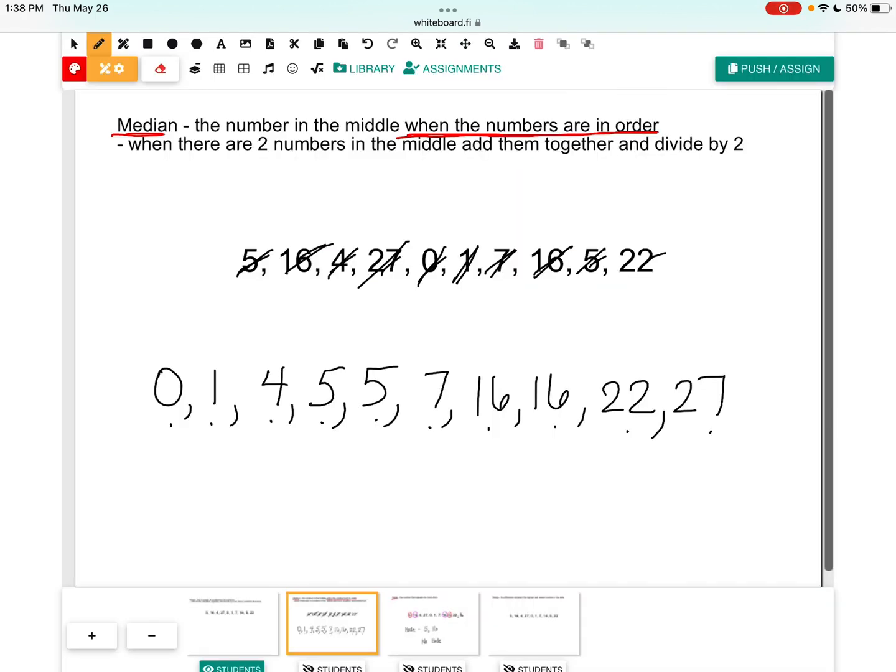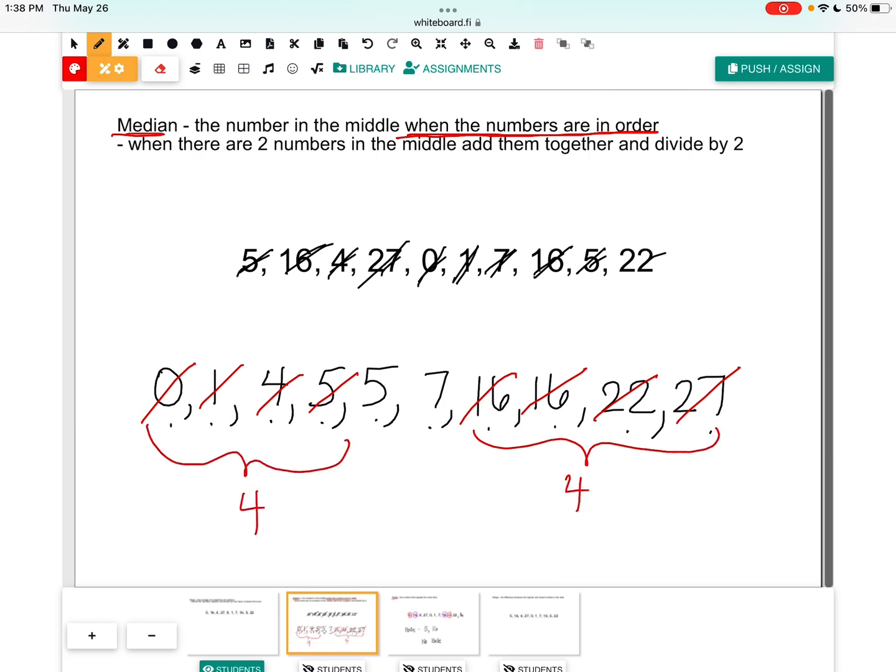So this is a strategy I showed everybody in class: I take out pairs. So I take out the first and the last, first and the last, first and the last, first and the last. Just make sure you're doing pairs. Because what we have over here is we've eliminated 4 numbers. And here we've eliminated 4 numbers. That's how we know we have found the middle.